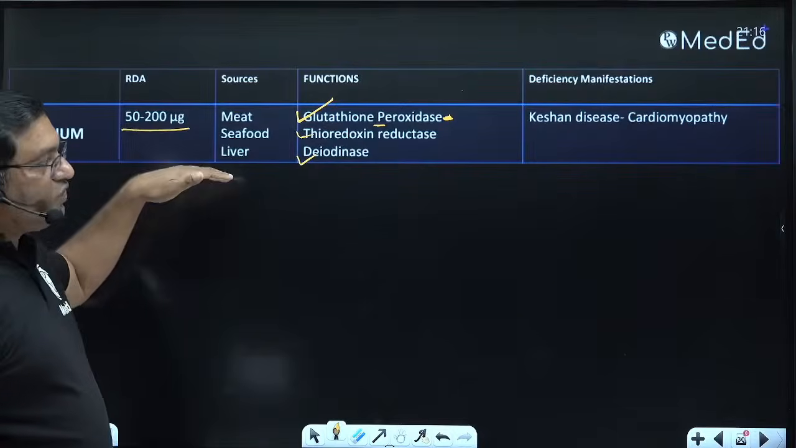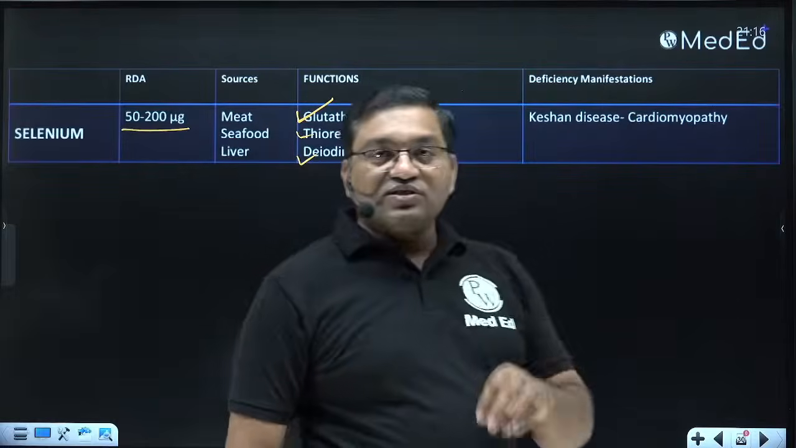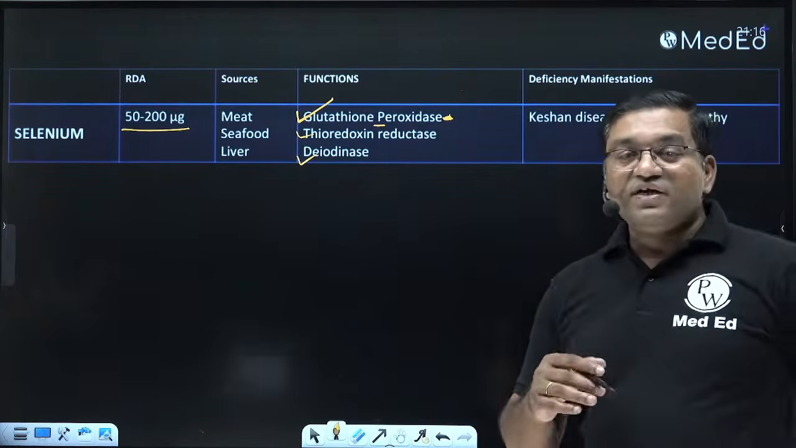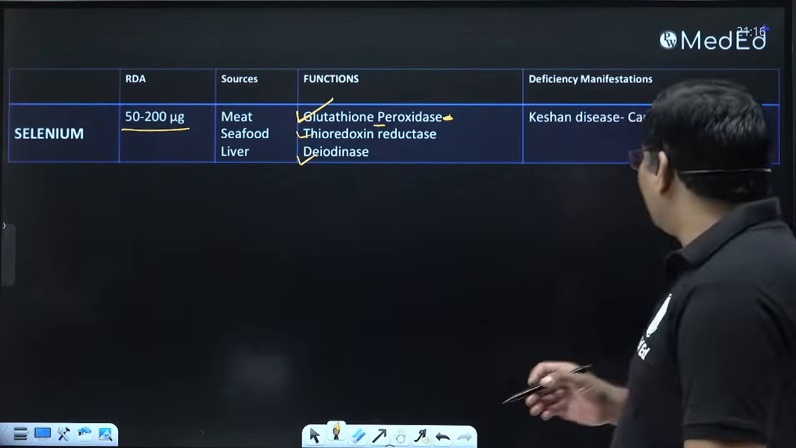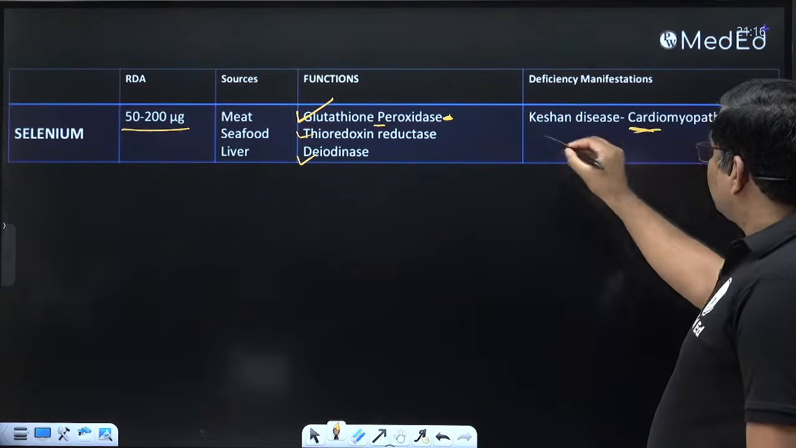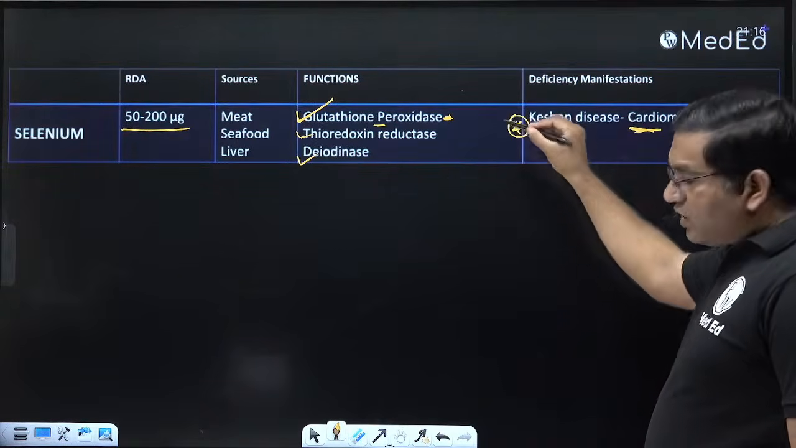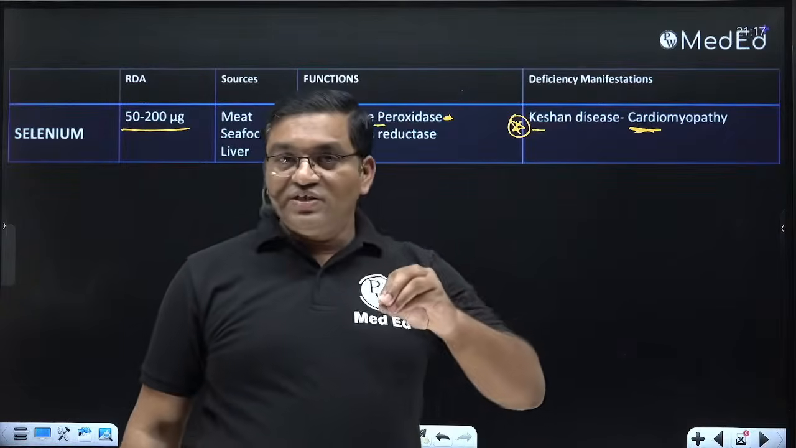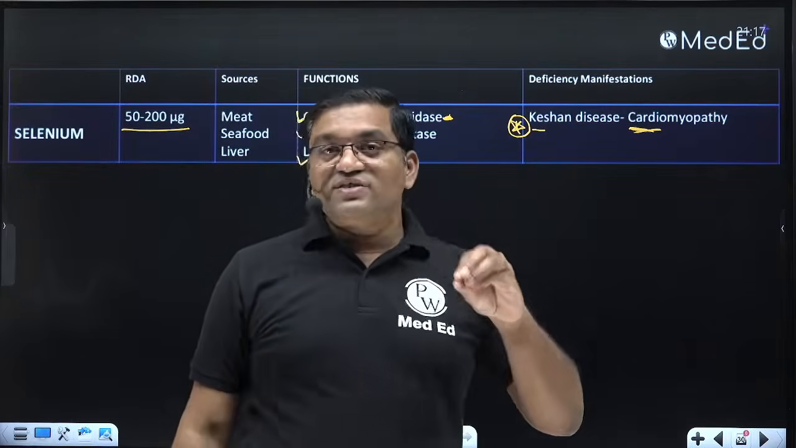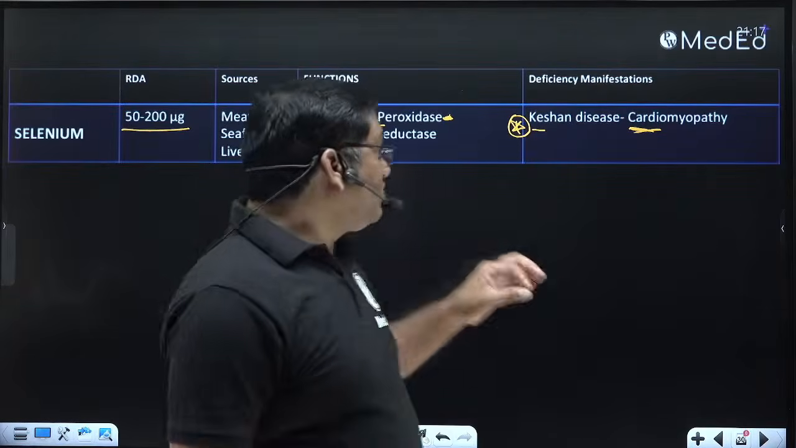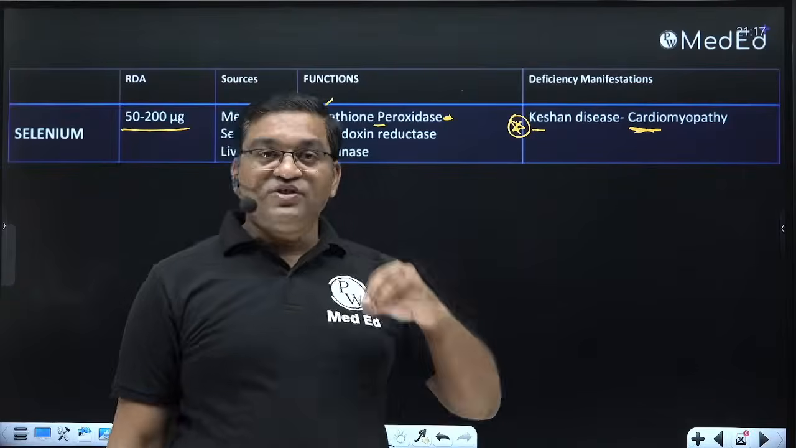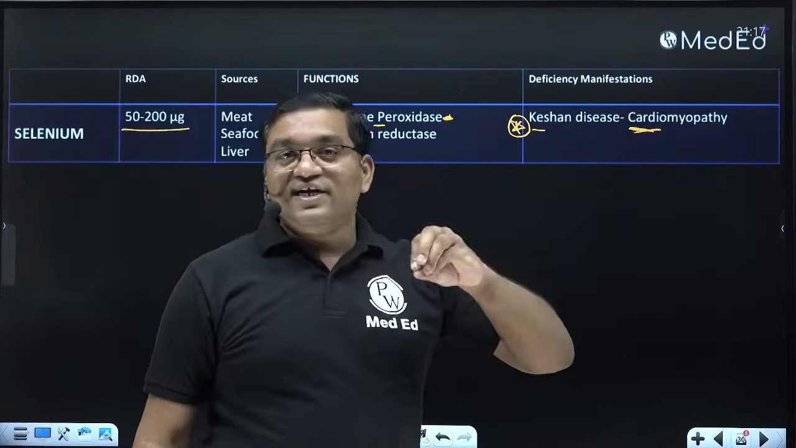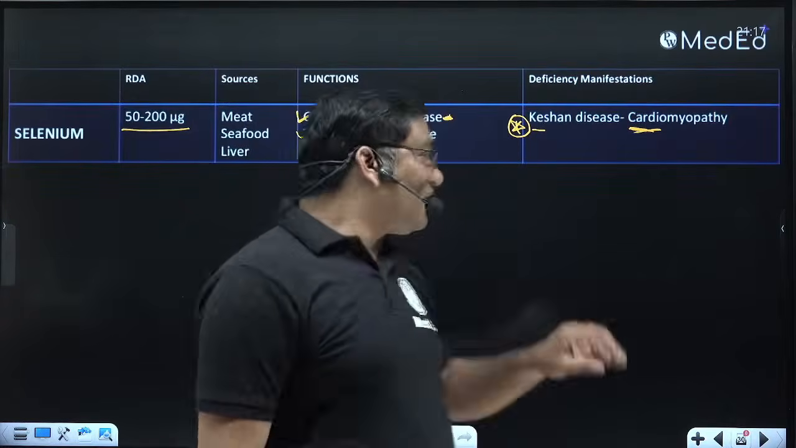Selenium is present in meat, seafood and liver. The deficiency is particularly common in some areas of China, where it presents with cardiomegaly or cardiomyopathy. That disease is known as Keshan disease. If a disease question comes, just enumerate what Keshan disease is: a disease found in certain areas of China because of decreased levels of selenium, in which the heart is involved and there is cardiomyopathy.